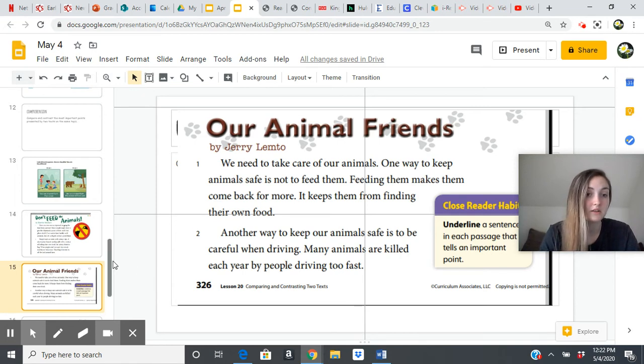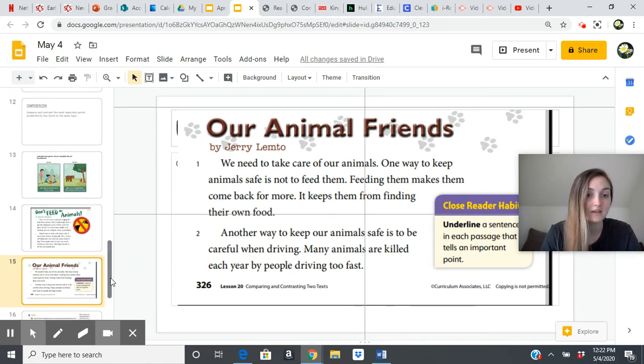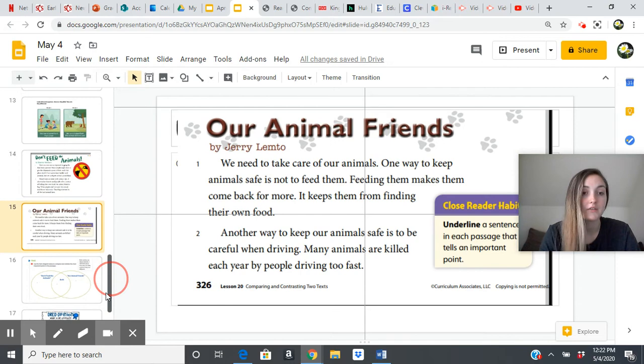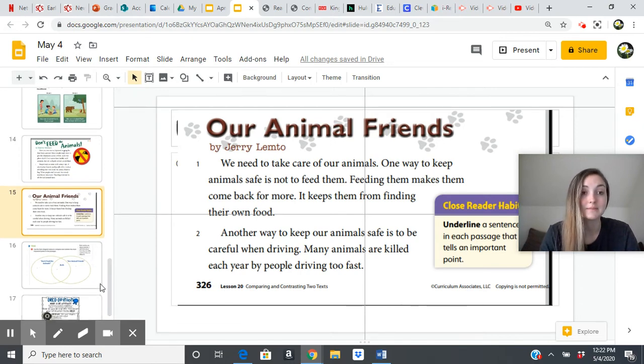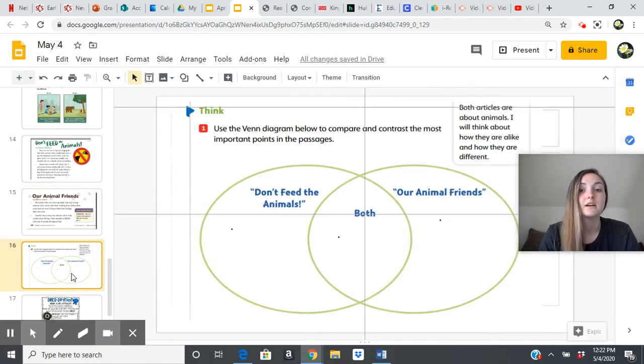So we just read two stories, and as I think you can tell, they were about something pretty similar. They were both about animals and how to keep them safe. Now we are going to look at this thing. This is called a Venn diagram. Venn diagrams are very helpful tools because they help you compare and contrast. Remember, ways they're similar and ways they're different about two different stories. In Don't Feed the Animals and Our Animal Friends, they had things that were different about them, but they also had things that were the same.